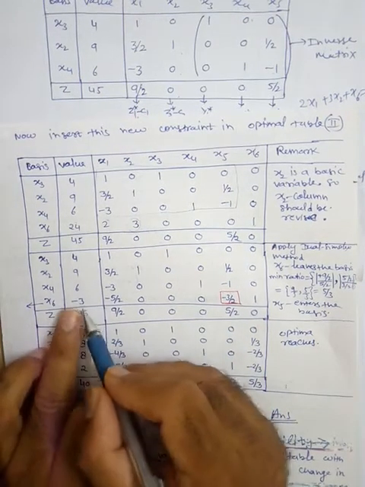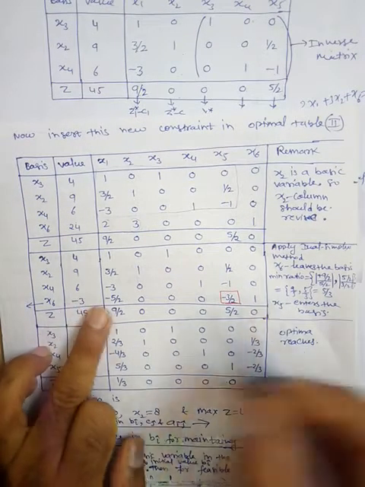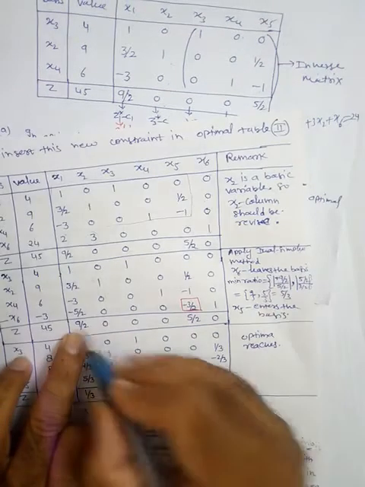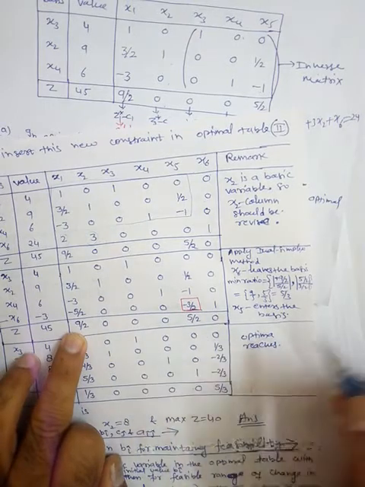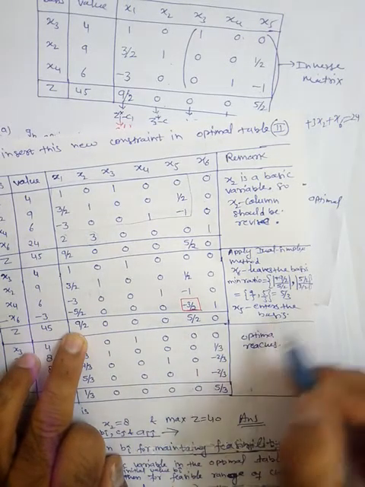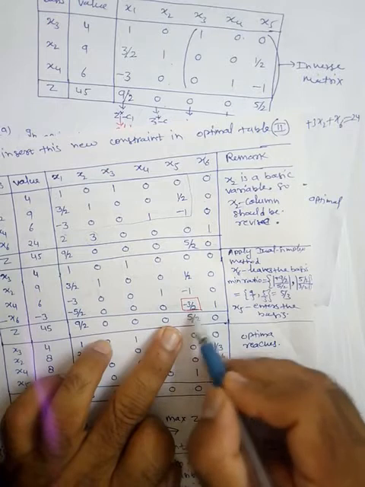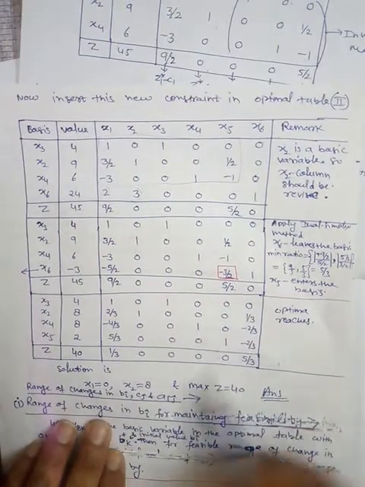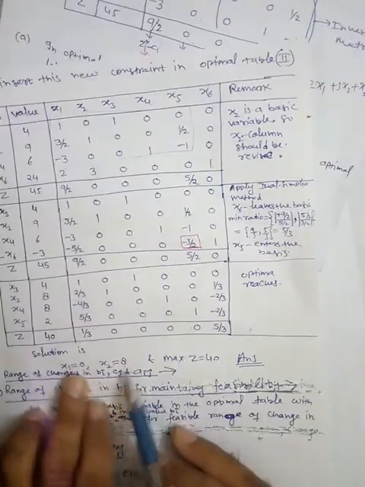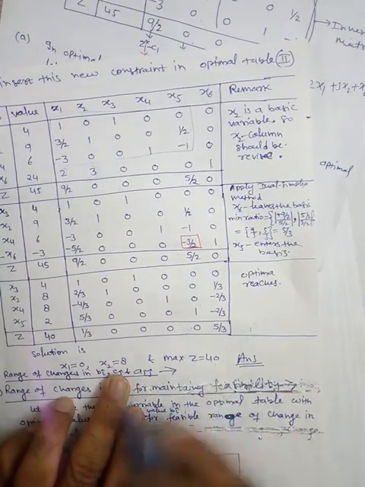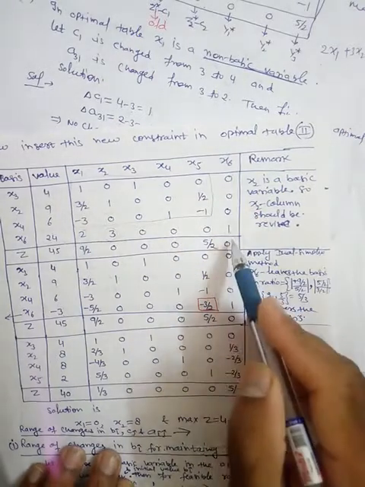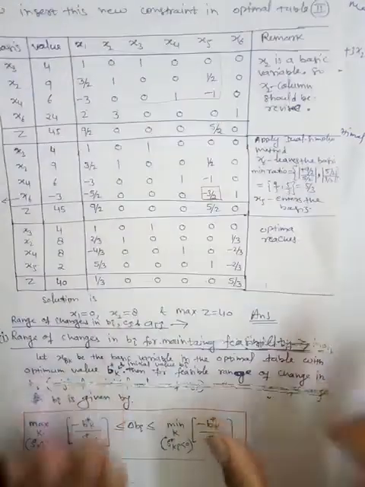So x6 leaves the basis, and now move in this row. Here is a negative value, here is a negative value. Find the minimum ratio. The ratios are 9/5 and 5/3, so the minimum ratio is 5/3, which is associated with this. Apply the elementary operations and get the solution. This is the required solution: x1 is 0, x2 is 8 and maximum z is 40. So this is the procedure. The important point is that we have to insert the new constraint here and the slack variable here. Nothing else. Thank you.